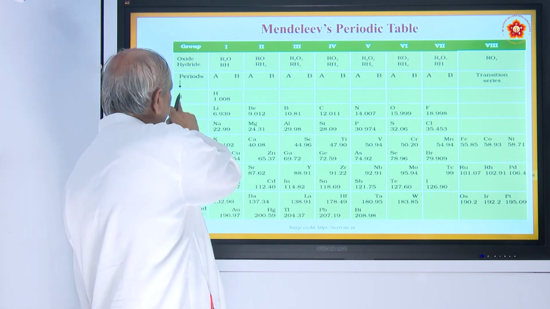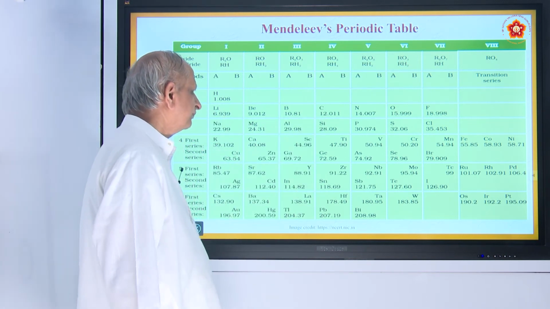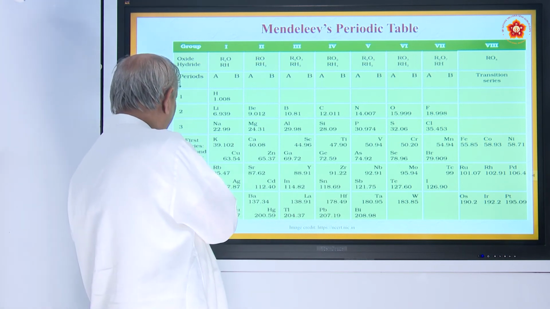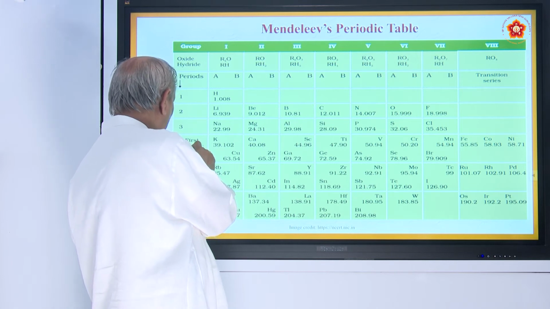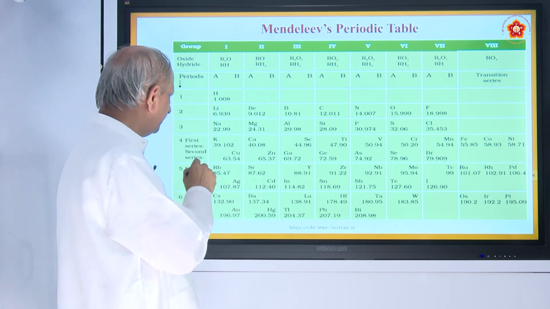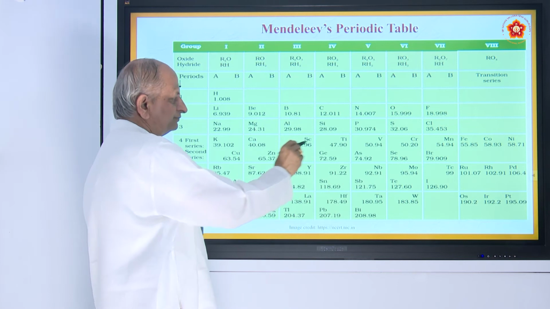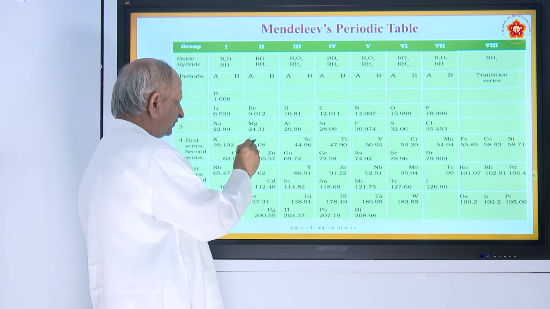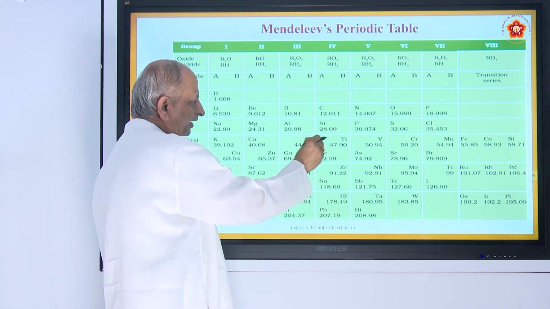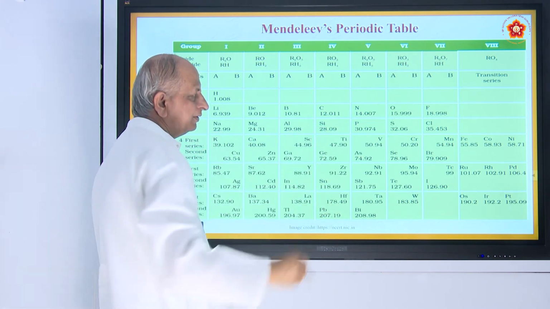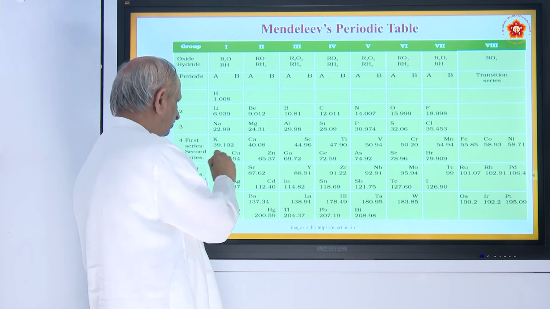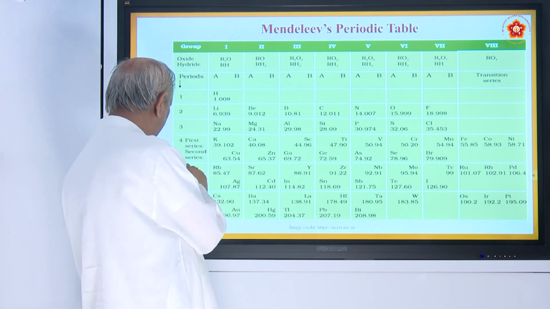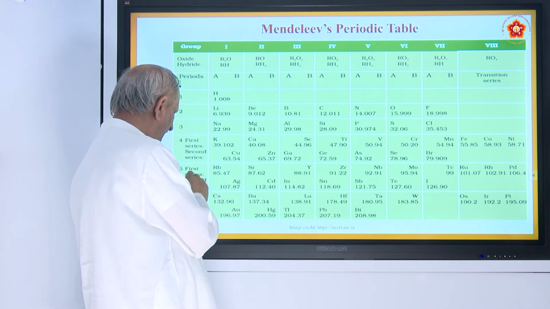And these are the periods, and these periods are also divided into 2 series. In periods 4, 5, 6 we find 2 series. In the first series, they behave alike: potassium, calcium, scandium, etc. And the second series is copper, zinc, gallium, etc. Similarly, the fifth period consists of 2 branches.